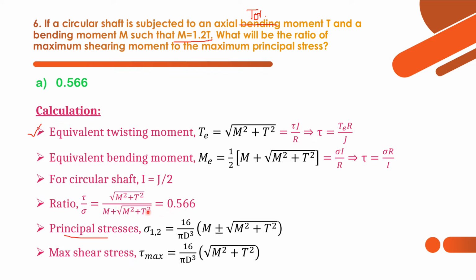And so the ratio, that is tau by sigma. Tau, we know, is 16 by pi d cube into root of m square plus t square, divided by this. So 16 by pi d cube and 16 by pi d cube get cancelled out. Therefore, root of m square plus t square by m plus root of m square plus t square, because we are considering only the maximum principal stress. That's why here plus. On substituting the ratio between m and t over here, we get the answer as 0.566.